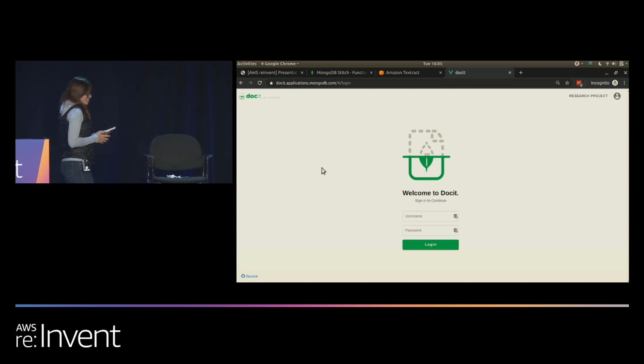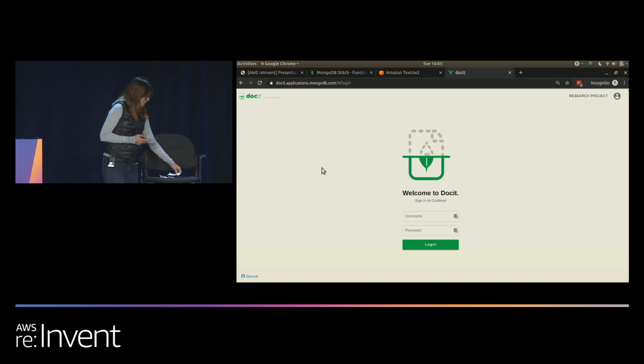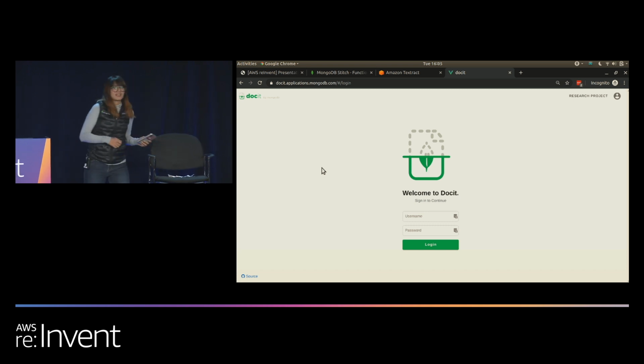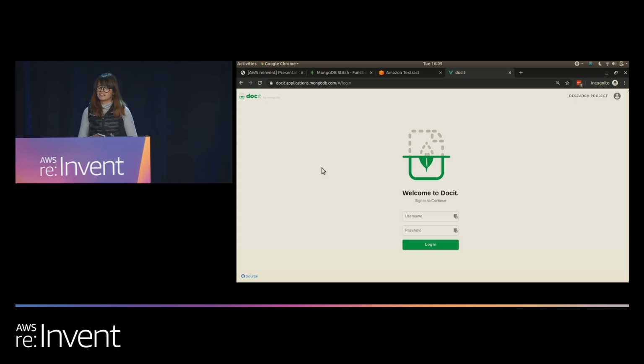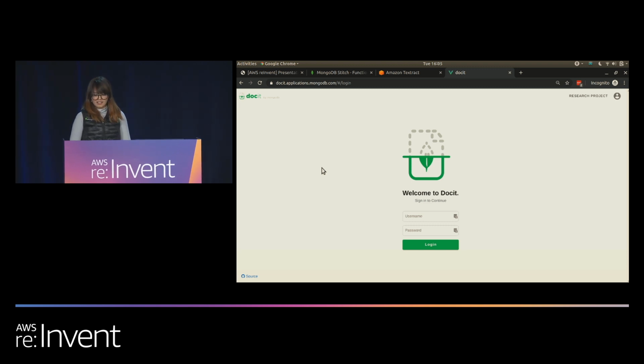With my mobile application, I'm going to snap a picture of these poorly taped up documents so that later on they may be processed. Once back at the office, I'm going to log in to my web application, Docket.